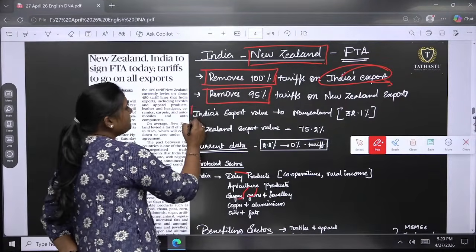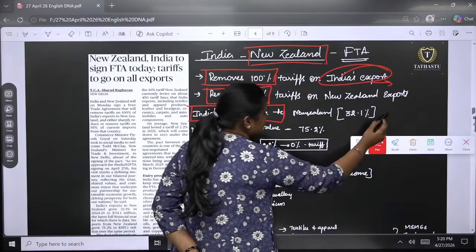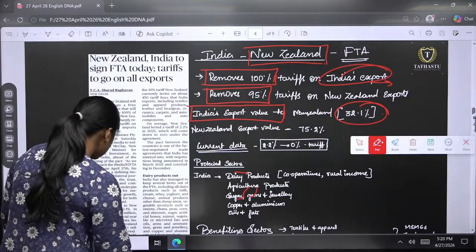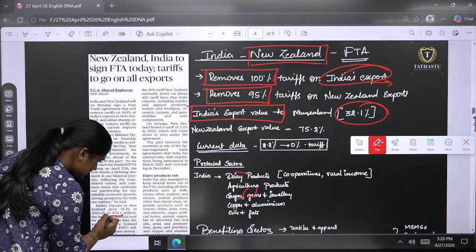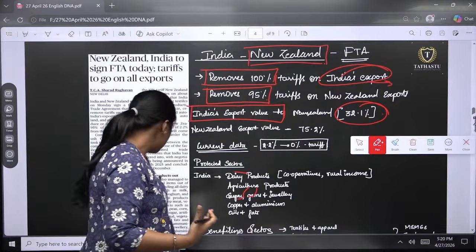India's export value with New Zealand is around $711.1 million, so it is a huge one.